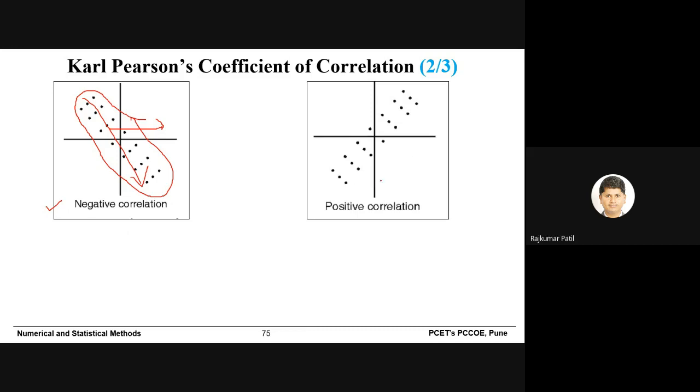Here you can see when the value of x increases, the value of y also increases, so we can call this a positive correlation. For negative correlation, COV(X,Y) is less than 0, and for positive correlation the value of covariance between X and Y is greater than 0.